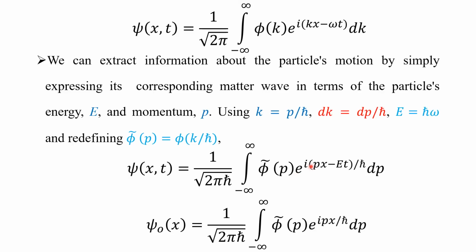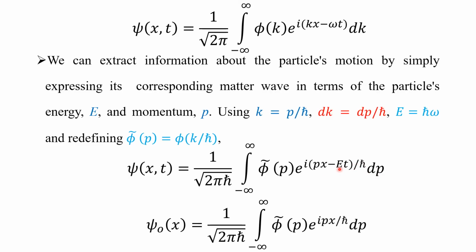And in e power i kx, we are replacing kx by px over h cross, and h cross omega we are replacing by E. So psi of x and t is equal to 1 over square root of 2 pi h cross integral minus infinity to plus infinity phi tilde of p e power i (px minus Et) over h cross dp.